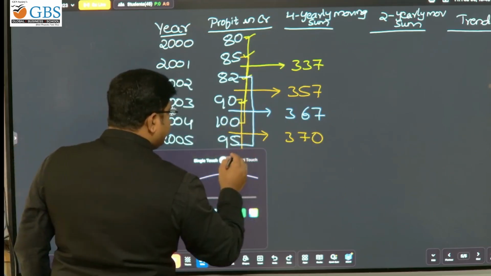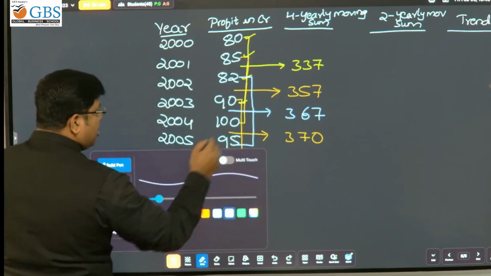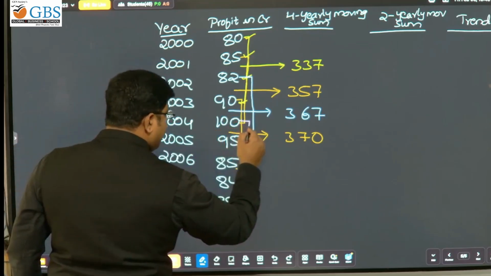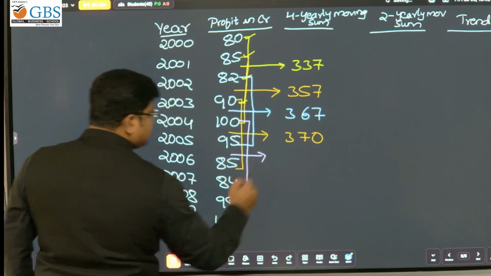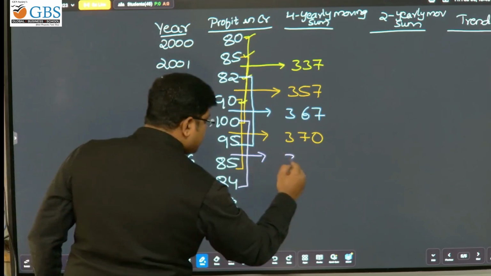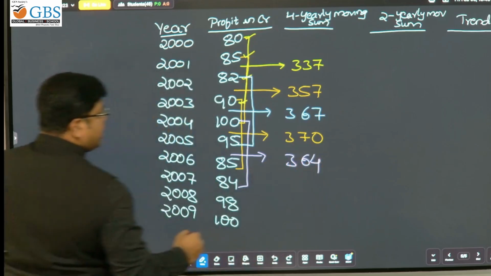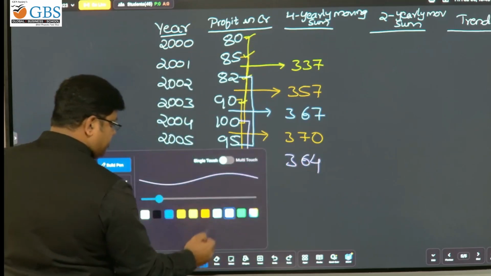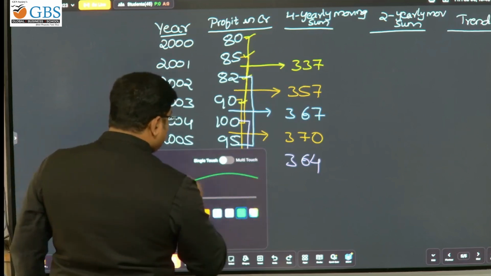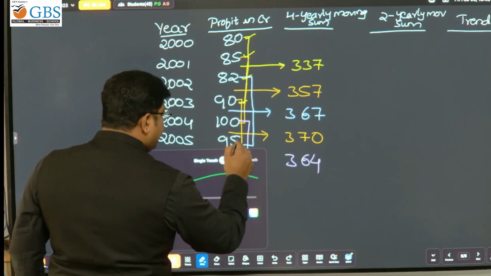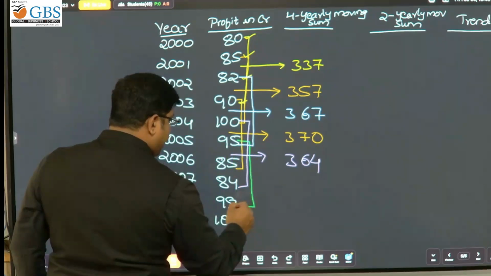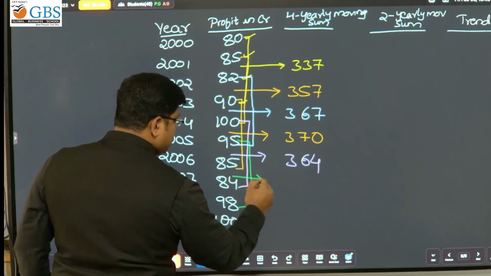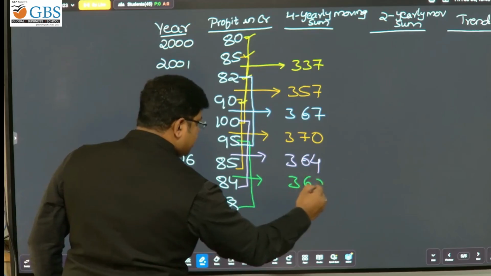Similarly, you have to leave 90 now. So 100, 95, 85 and 84, in between this 364, right? Next, you have to leave 100. Next is 95, 85, 84, 98, 362.